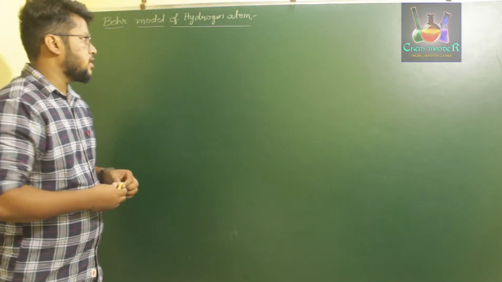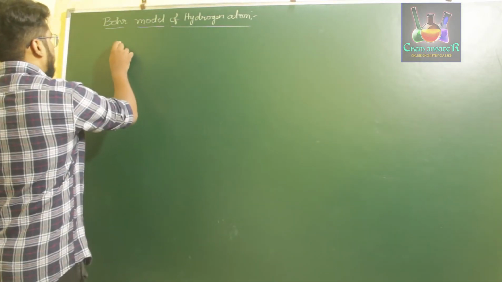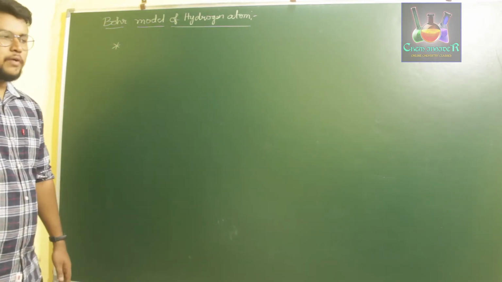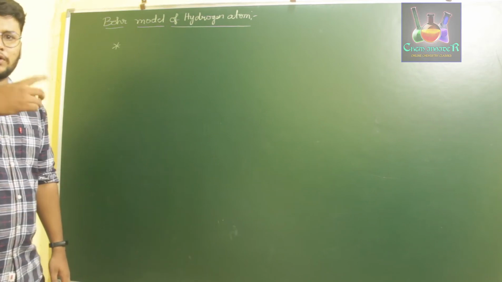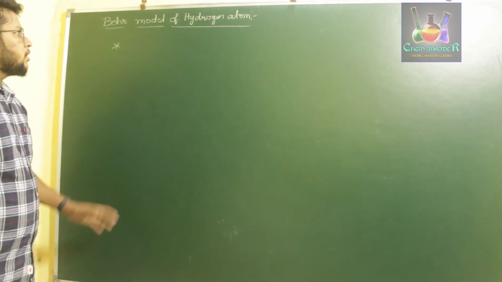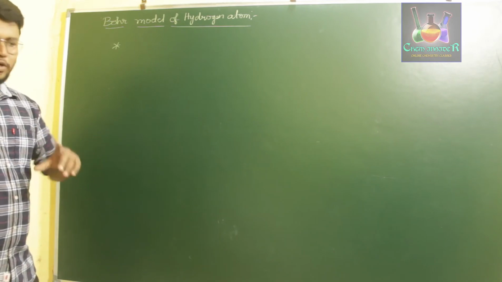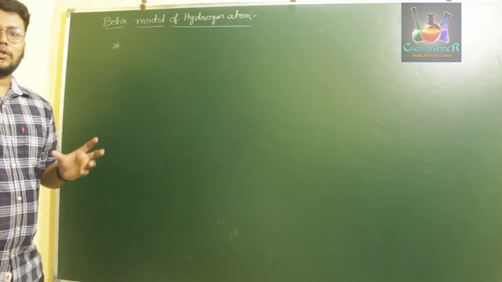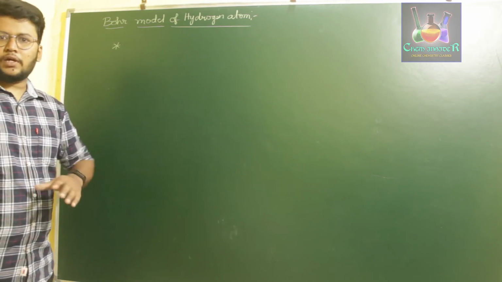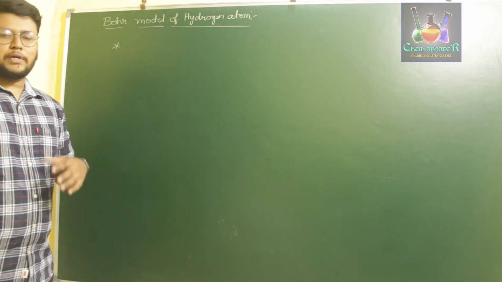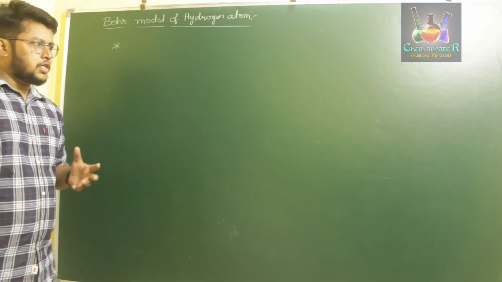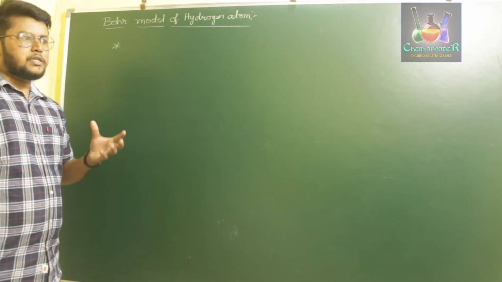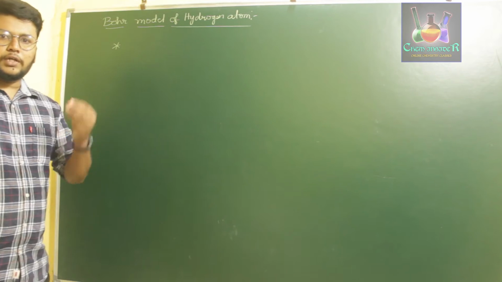In the first observation, he said that if you consider Rutherford's model of an atom, where electrons revolve around the nucleus, there will be just one orbit. But Bohr said that electrons revolve around the nucleus in certain orbits. They are not just one or two. There will be an infinite number of orbits, and each electron will rotate in the particular orbit if it has the given amount of energy of that particular energy level.